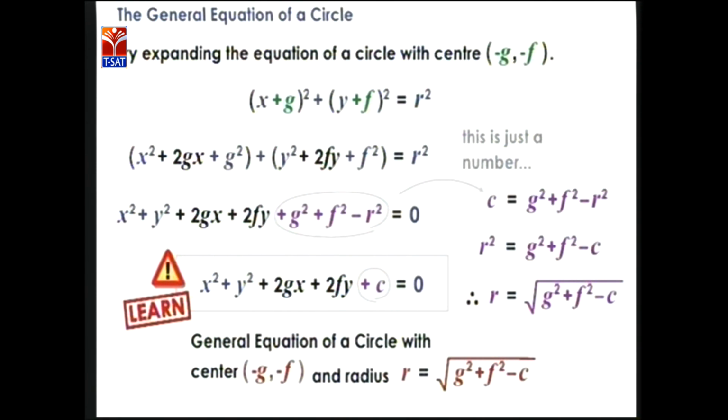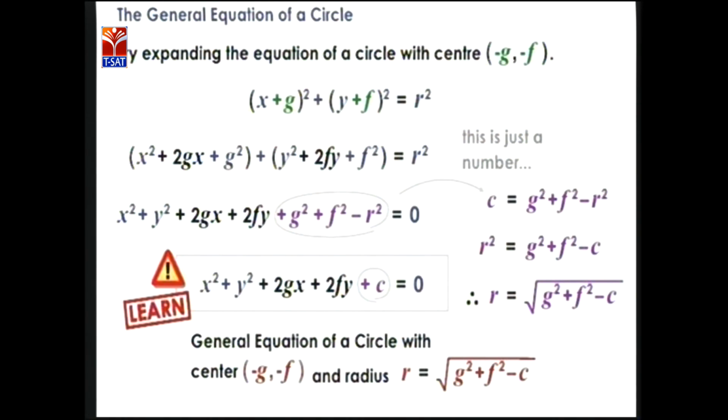Here I said that g square plus f square minus r square equals c because it's a constant term. So r square equals g square plus f square minus c. If you remove the square of r, then we put the square root of g square plus f square minus c.